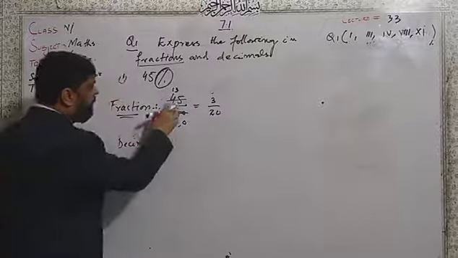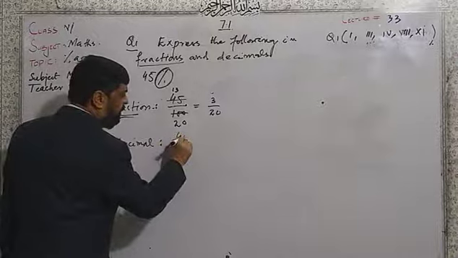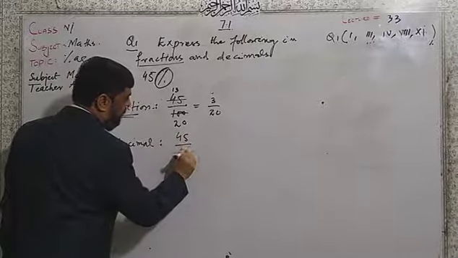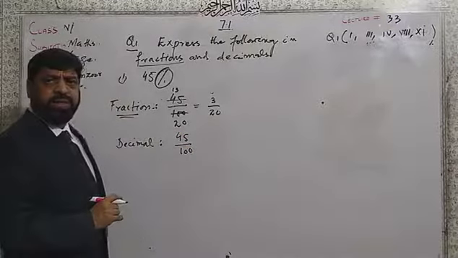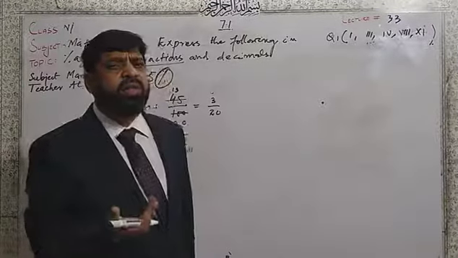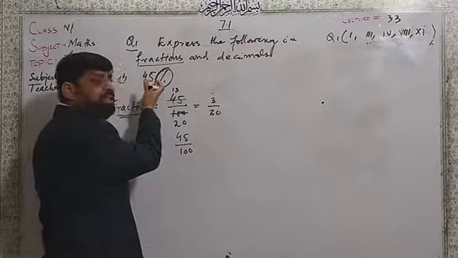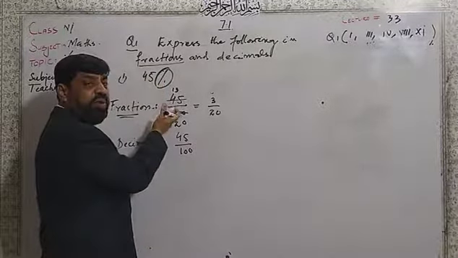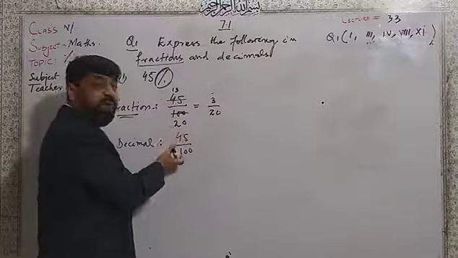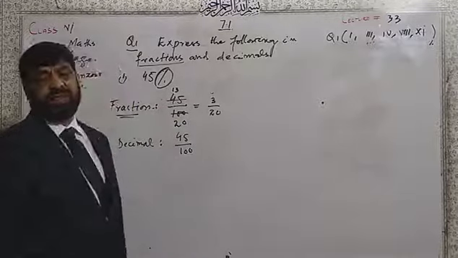Dear students, here I am given 45 over 100. I write immediately 45 over 100. Why did I get 45 over 100? When you remove the percentage sign, you write the 45 over 100, and you write the same in the fraction.